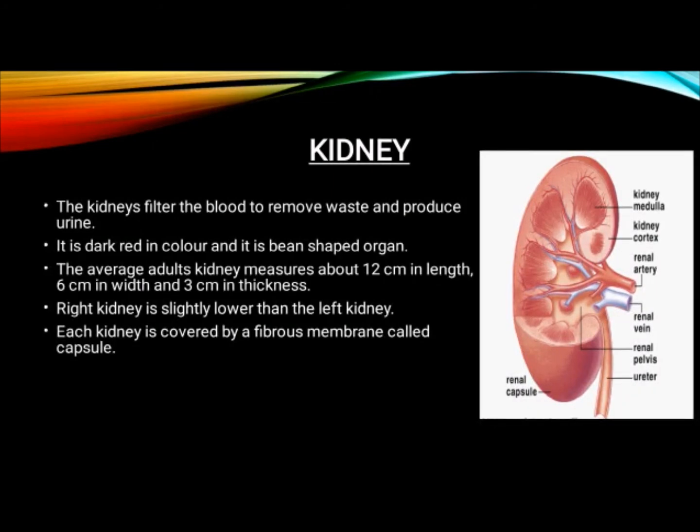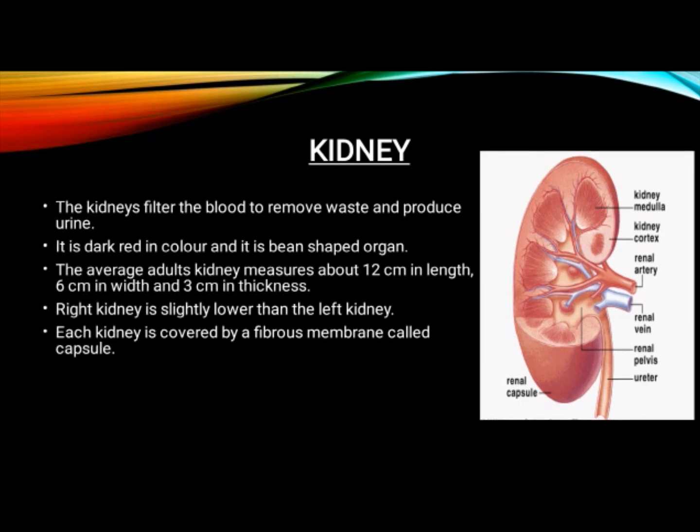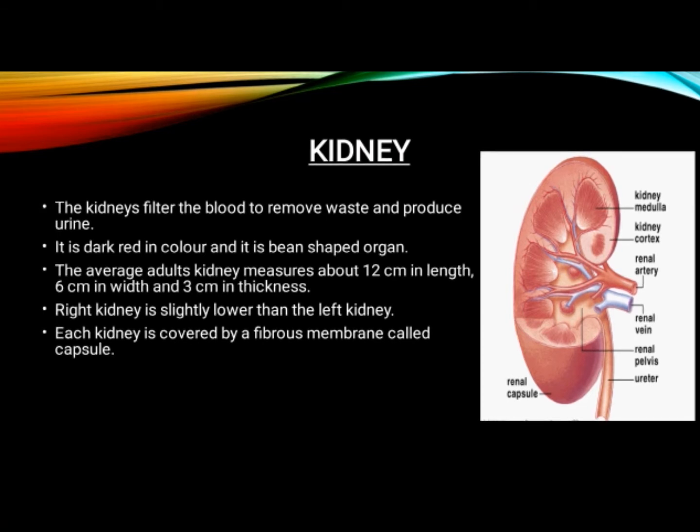Children, last class we have completed till the kidney. The kidneys filter the blood to remove waste and produce urine. So what will the kidneys do? They filter the blood to remove the waste and produce urine. It is dark red in color and it is a bean-shaped organ. Okay, what color is it?